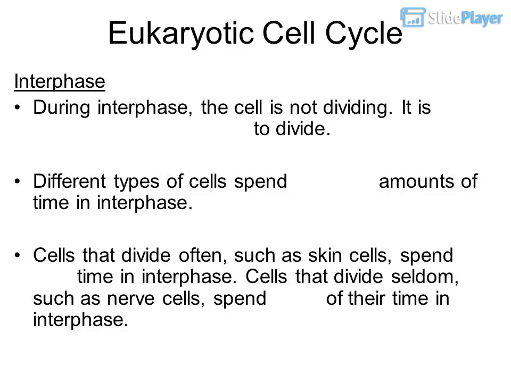Eukaryotic cell cycle: interphase. During interphase, the cell is not dividing. It is growing and preparing to divide. Different types of cells spend different amounts of time in interphase. Cells that divide often, such as skin cells, spend less time in interphase. Cells that divide seldom, such as nerve cells, spend most of their time in interphase.